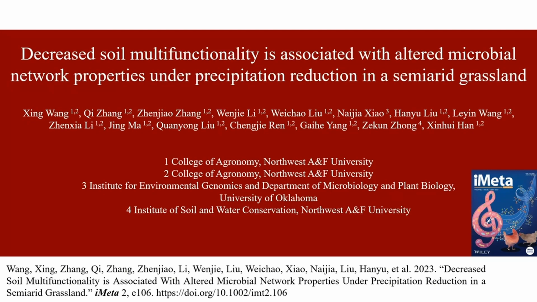It is my honor to have the opportunity to introduce a work we published in iMeta. The topic is decreased soil multifunctionality is associated with altered microbial network properties under precipitation reduction in a semi-arid grassland.